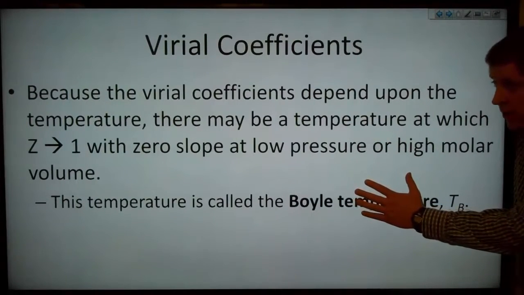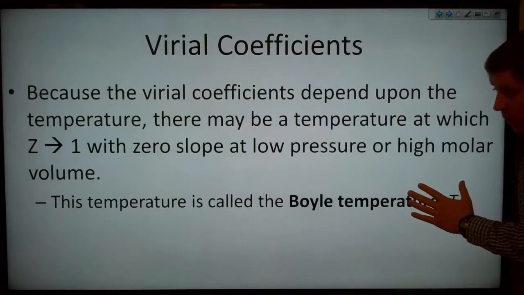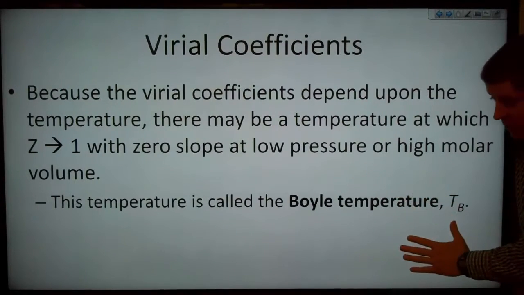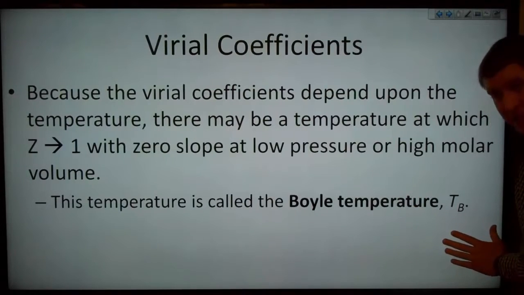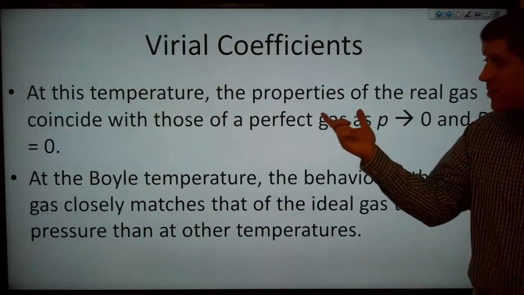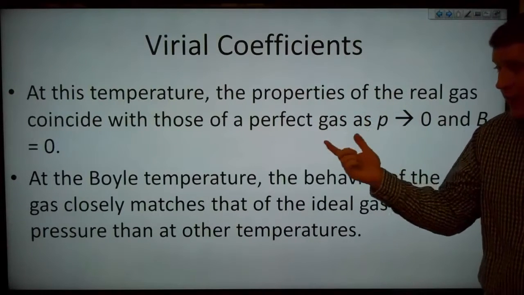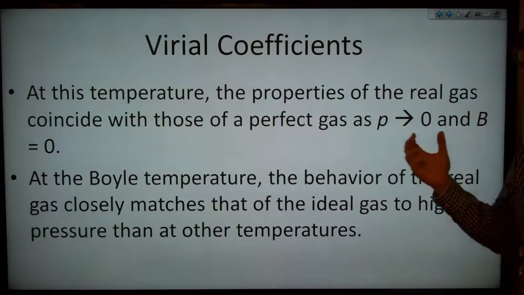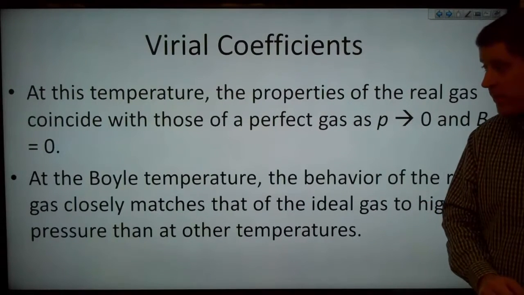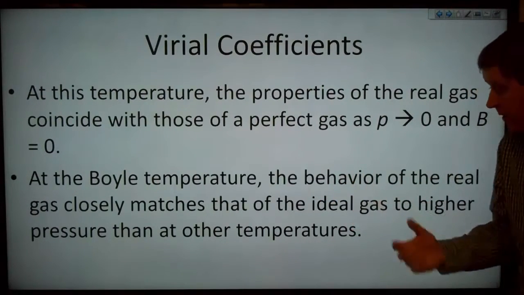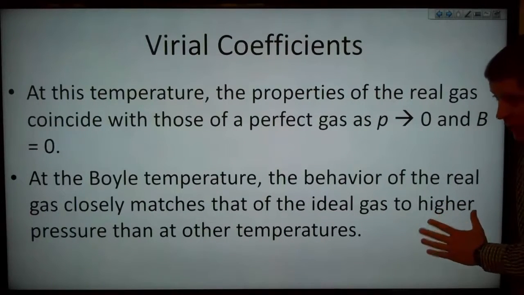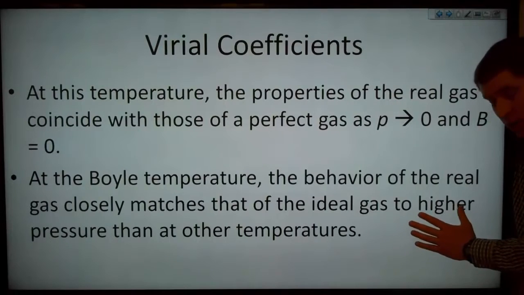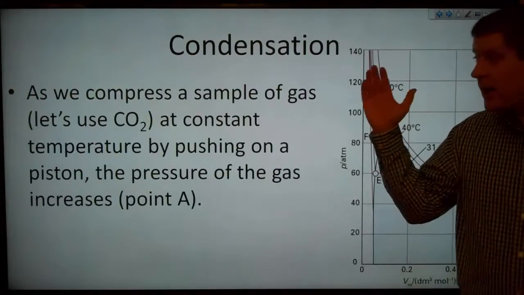Now because the virial coefficients depend upon the temperature, there may be a temperature at which Z approaches 1 with 0 slope at low pressure or high molar volume. And this temperature is called the Boyle temperature, T sub B. And at this temperature, the properties of the real gas coincide with those of a perfect gas as pressure approaches 0 and B is equal to 0. At the Boyle temperature, the behavior of the real gas closely matches that of the ideal gas to higher pressure than at other temperatures.